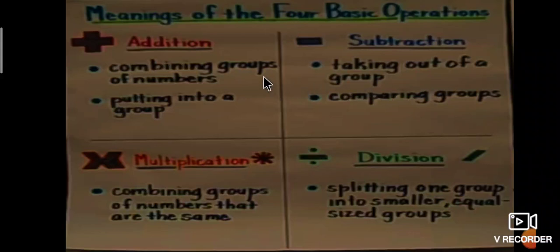This is the meaning of the four basic operations. The first basic operation is addition, second is subtraction, third is multiplication, fourth is division. Addition means combining groups of numbers. Subtraction means taking out of a group. Multiplication means combining groups of numbers that are the same. Division means splitting one group into smaller or equal sized groups. These are all the meanings of the four basic operations.